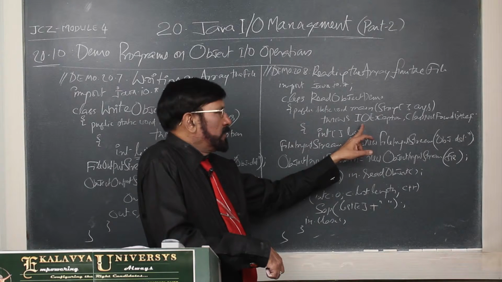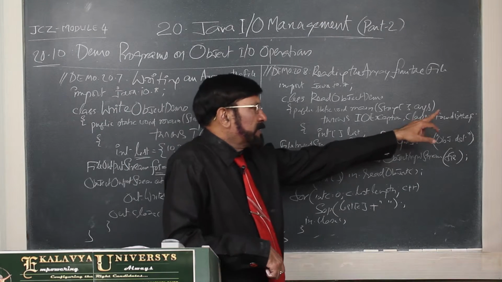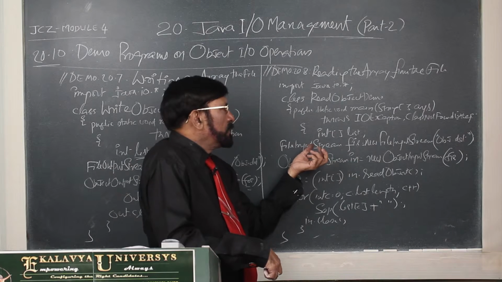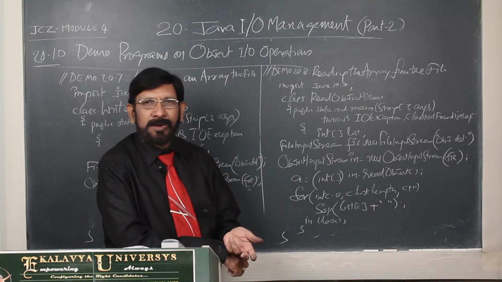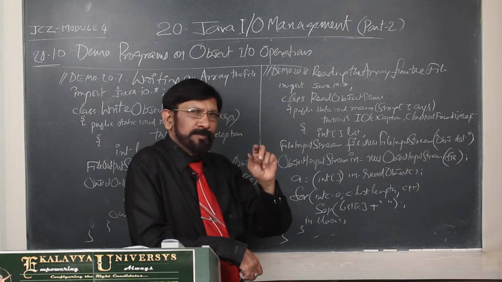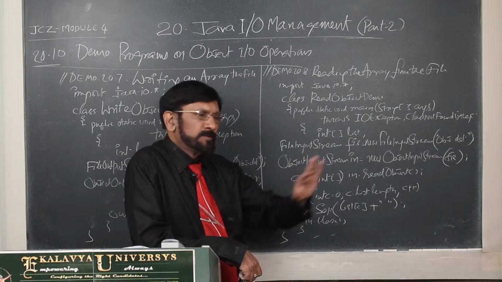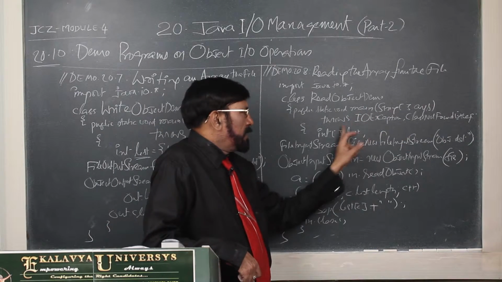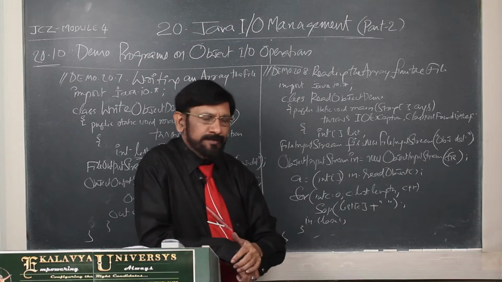Here IOException and ClassNotFoundException. Whenever you want to read from a file, that file may not be available, mainly because of typographical errors, so it may not be found. So first you have to check it. However, you are using the throws clause, so IOException, ClassNotFoundException.